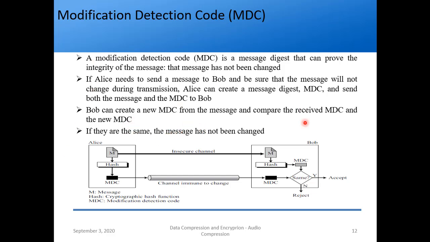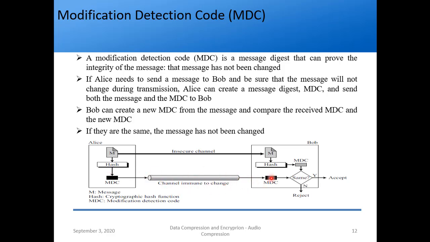You might not understand what is written here, so see the image, and in the exam you can also draw the image. Alice wants to send a message to Bob, so she sends the message through an insecure channel, but she wants to keep the integrity of the message intact. So she applies a hash function and from it generates an MDC, the modification detection code. She sends this through a channel which is immune to change. So this has to be immune to change.